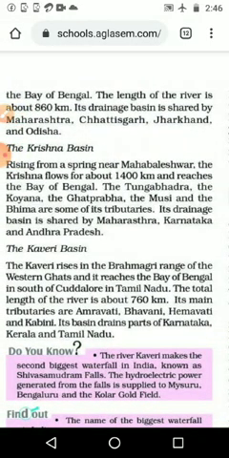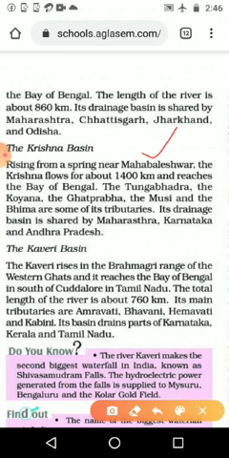Then Krishna river, with 1400 kilometers. Once again, it is starting from Mahabaleshwar, that is near Pune. The total length of the river is 1400 kilometers, and its ending point is the Bay of Bengal, and the tributaries are Tungabhadra, Koyna, Ghatprabha, Musi and Bhima. The basin is shared by Maharashtra, Karnataka and Andhra Pradesh, means all Andhra Pradesh, and now we are having 2 states, Telangana and Andhra Pradesh.